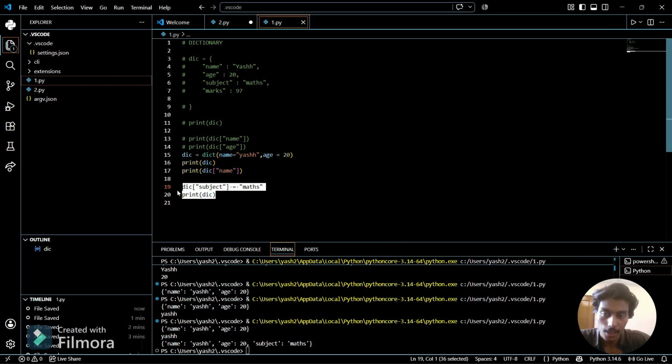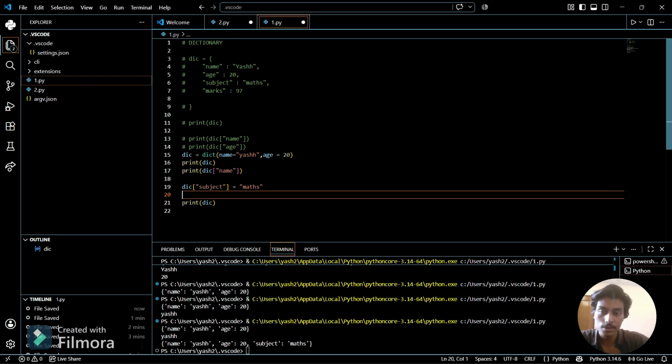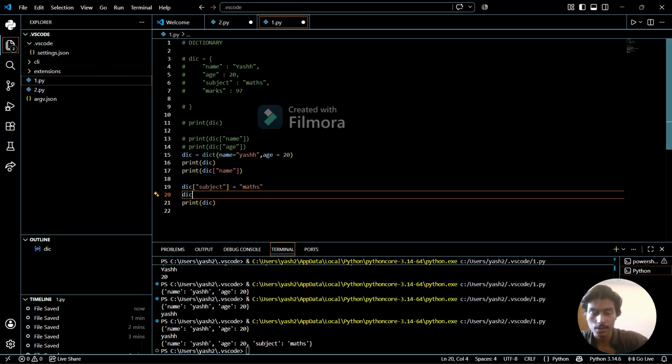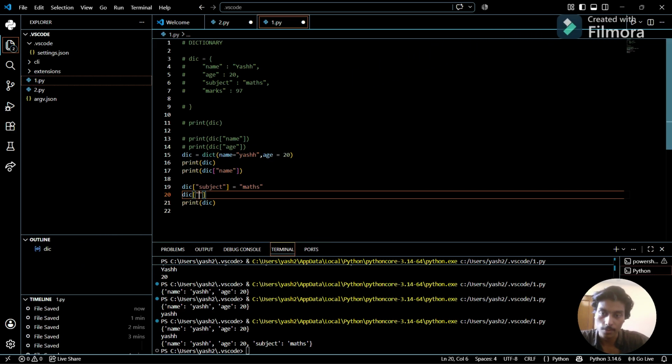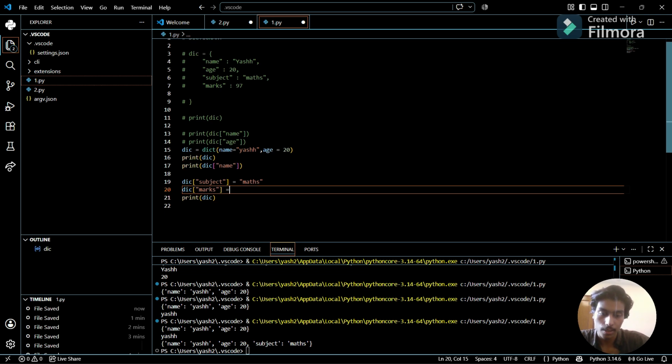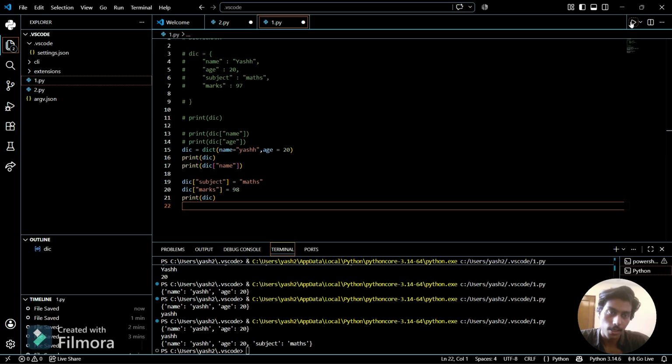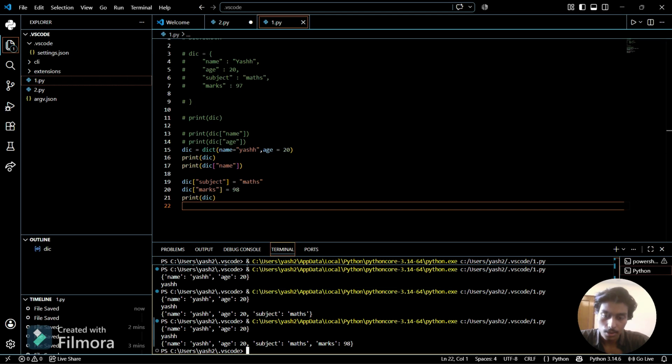Once again, if I want to add marks, I can simply use the square brackets, write marks here, and store 98 into that. If I print again, see, the subject and marks are added to the dictionary.